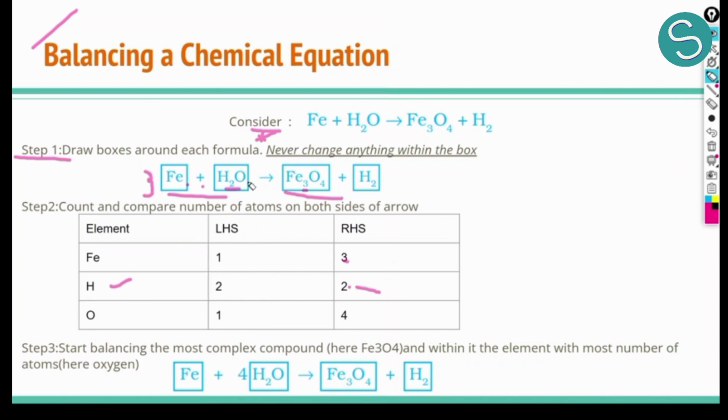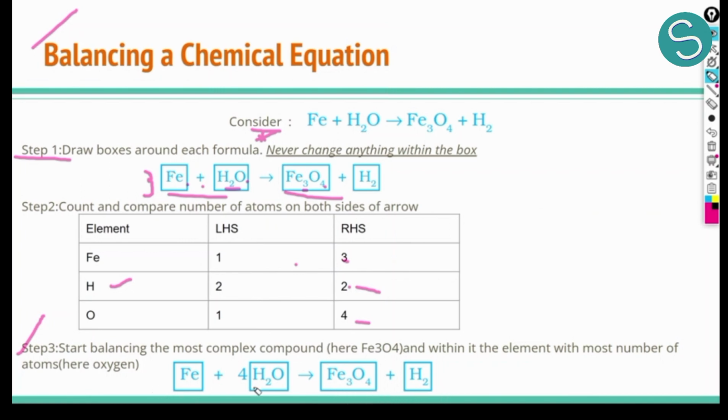Now let's come to oxygen. Here 1 atom of oxygen is there on the left hand side and 4 atoms of oxygen are there on the right hand side. Once we have created such a table, we have counted and compared. Now we'll know whether there is a need of balancing or not. So now we know that iron and oxygen are not balanced and we need to balance iron and oxygen. Now we are starting to balance. So one tip we commonly use is we start balancing by the most complex compound which we have. And even in the most complex compound, we start with the element which has the most number of atoms.